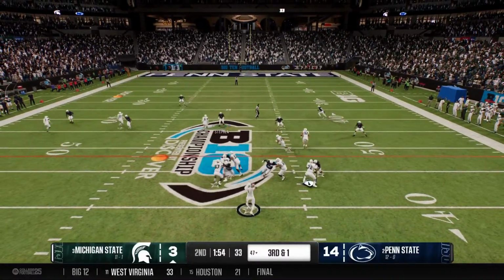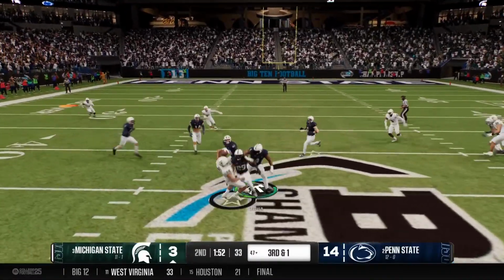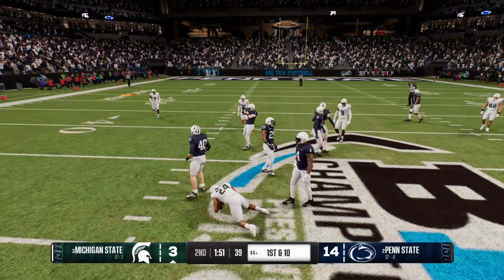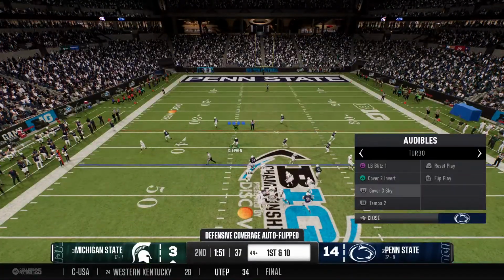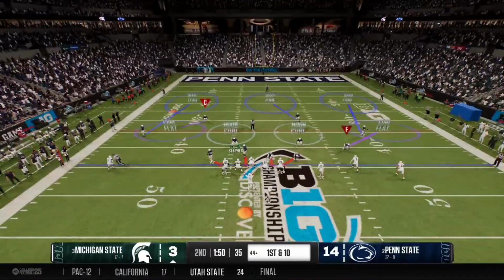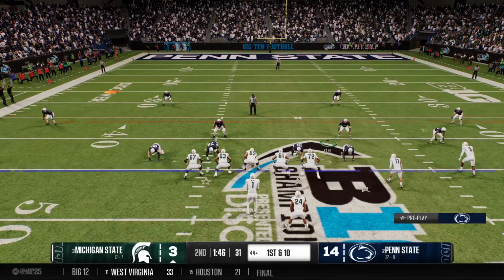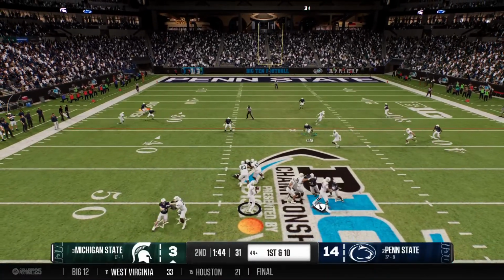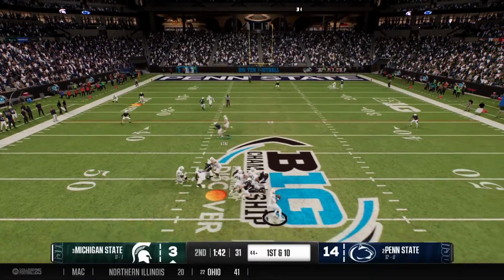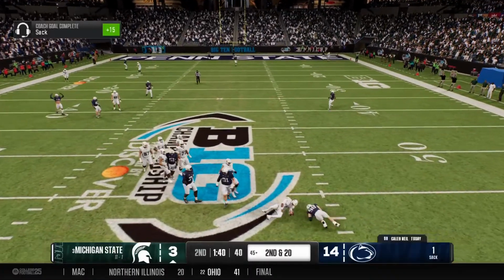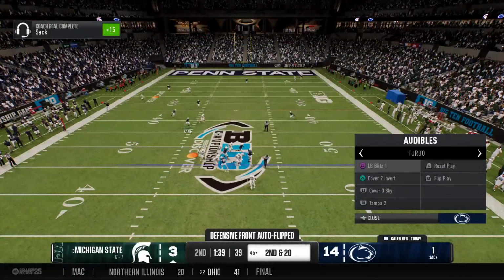Looking to chuck it again. Catch right across the middle by the running back. They've got him, but that completion good enough for first down yardage. And the Spartans come to the line in the hurry up. On 1st and 10, looking to throw. The pass rush closing in. And he can't escape. It's a sack for the defense.